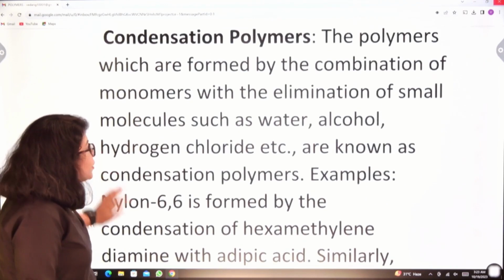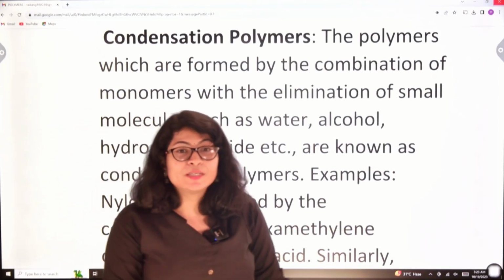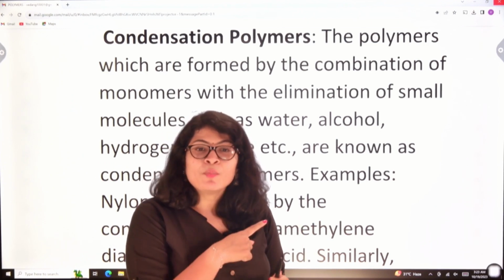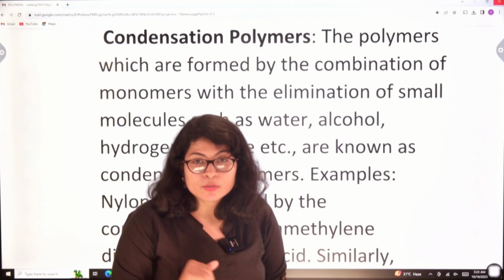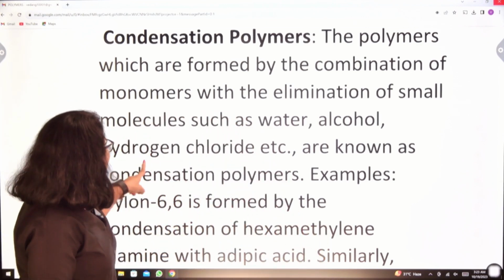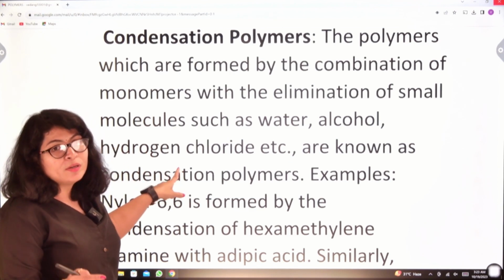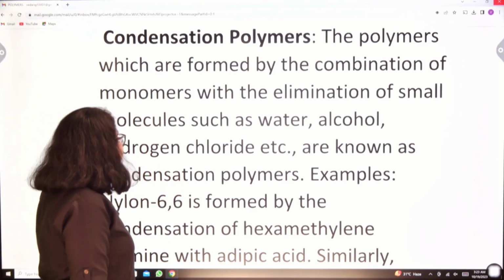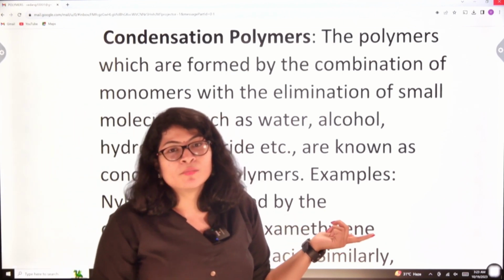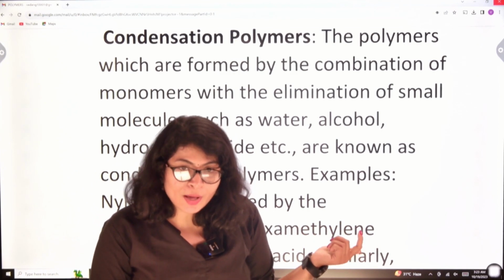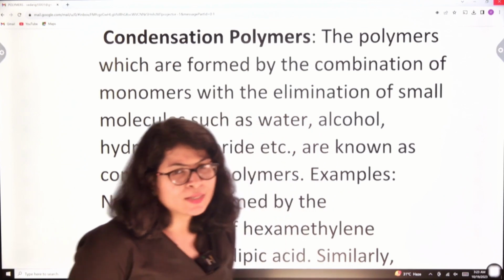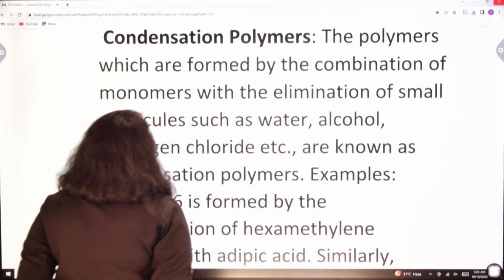Next is condensation polymers. Condensation means decrease in size. Now, to condense, they have to liberate some molecules. This can be possible only where there are single bonds. The polymers which are formed by combination of monomers with the elimination of small molecules such as water, alcohol, HCl, etc. are known as condensation polymers. They are all saturated hydrocarbons. These polymers can be formed by elimination of simple substances like water, alcohol, HCl, etc.